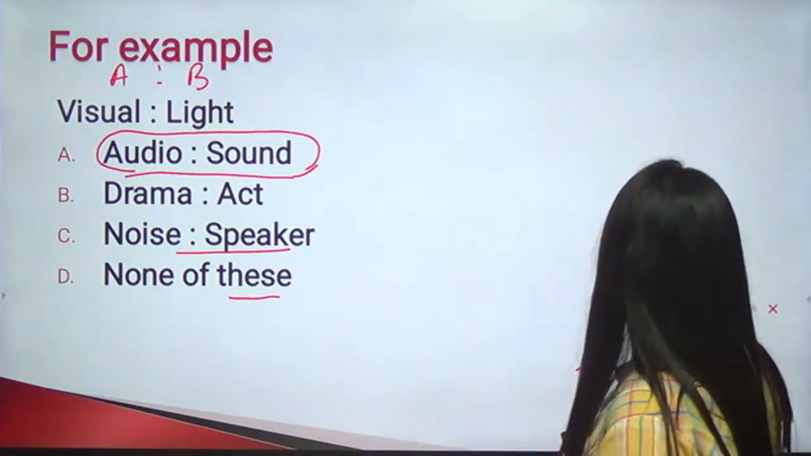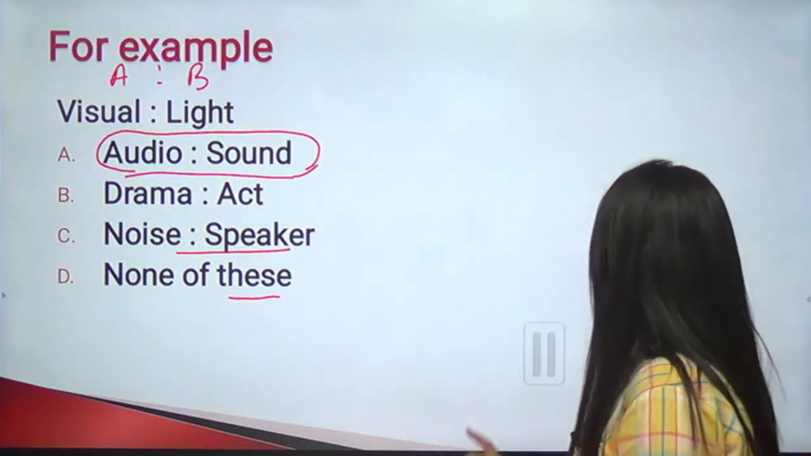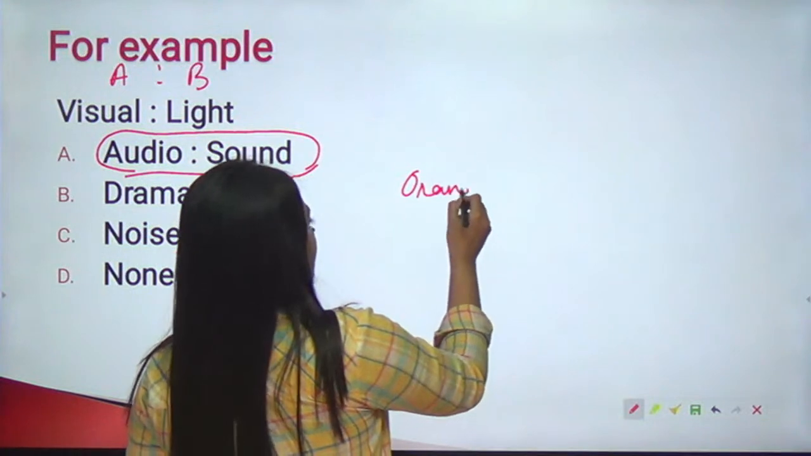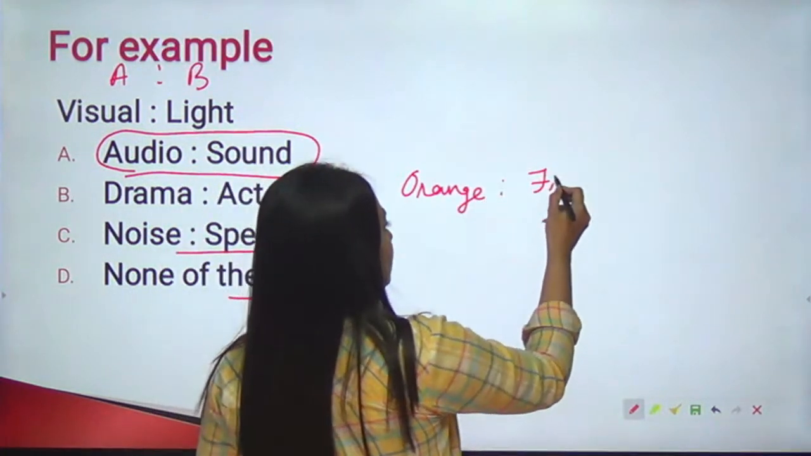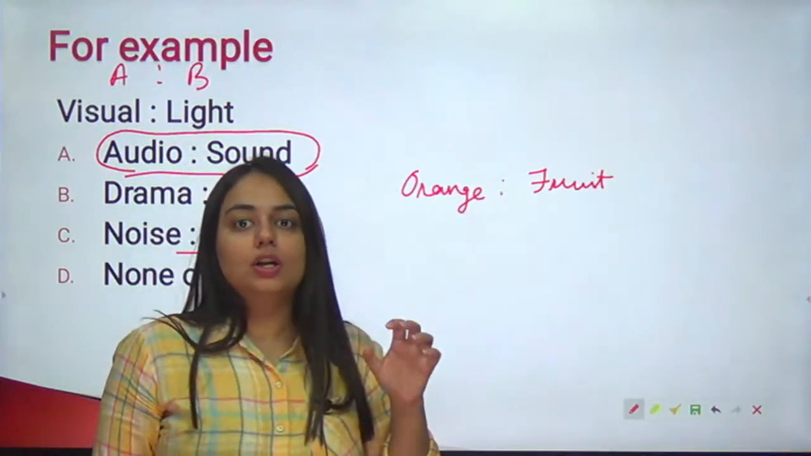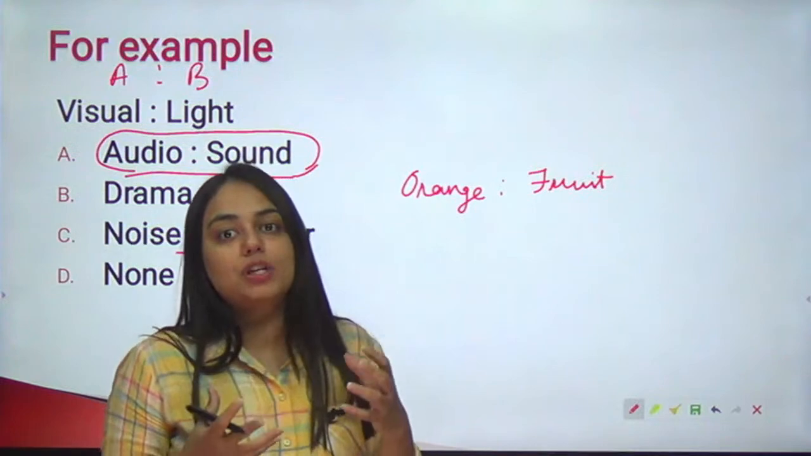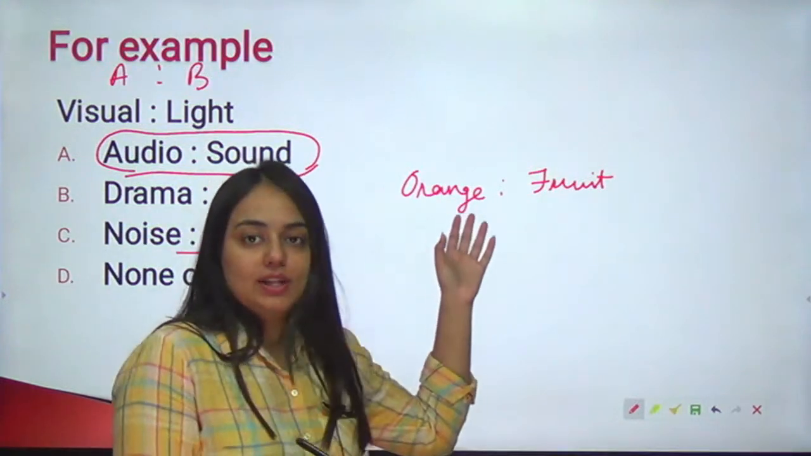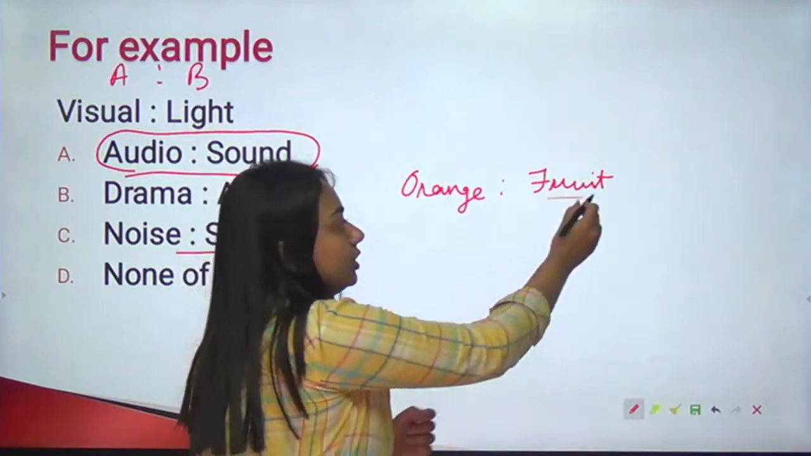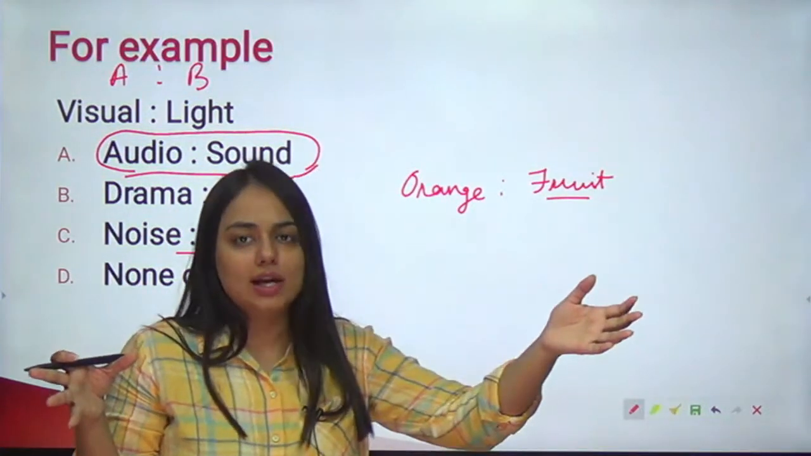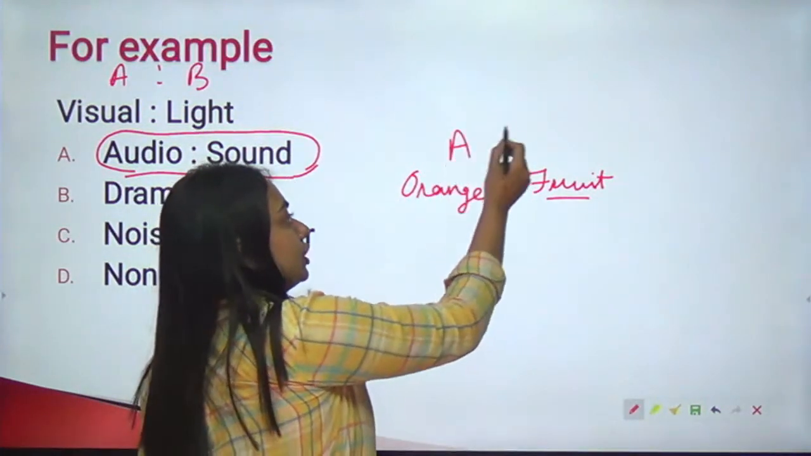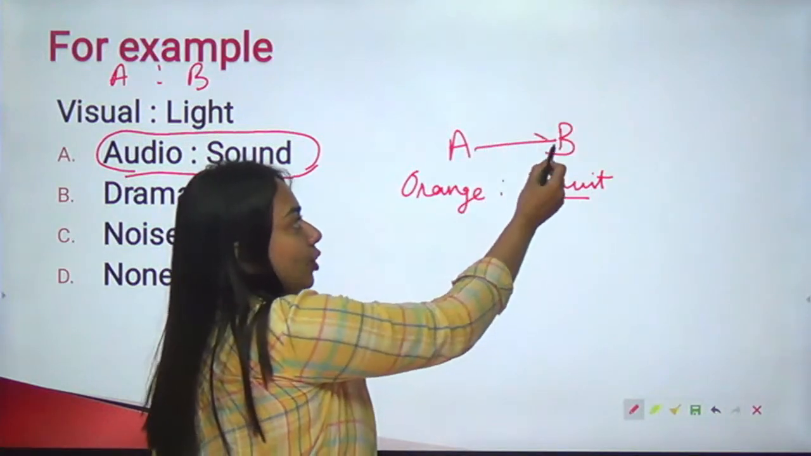To give you another example, orange is to fruit. In this, not just the meaning of the word, sometimes guessing the part of speech can also help you. If you are able to decide that orange and fruit are both nouns, then you are able to see that fruit is the broader term in which there are many types of fruits. Orange is just one type. So you will understand that the relation is A is a type of B.